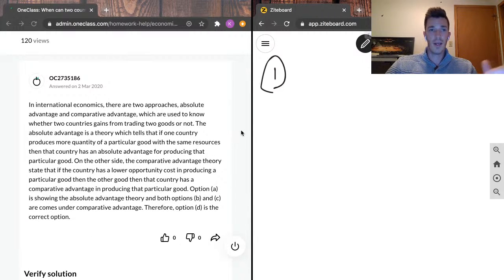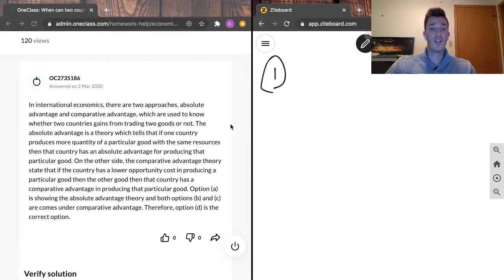And what our junior tutor has written here is that in international economics, there are two approaches, absolute advantage and comparative advantage. They're used to know whether two countries gain from trading two goods or not. The absolute advantage is a theory which tells that if one country produces more quantity of a particular good with the same resources, then that country has an absolute advantage for producing that particular good. On the other side, the comparative advantage theory states that if the country has a lower opportunity cost of producing a particular good than the other good, then that country has a comparative advantage in producing that particular good.